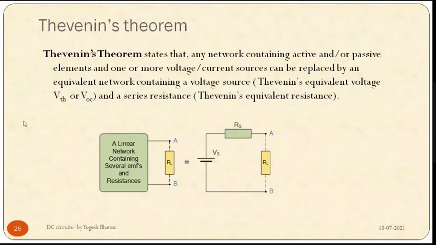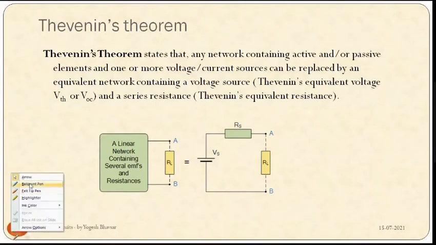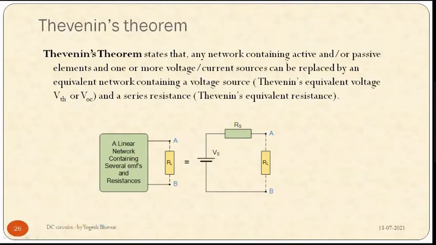And one or more voltage or current sources. Many voltage sources may be there, many current sources may be there. So this is one network we have. We can simply call it a complex network. This complex network can be replaced by an equivalent network consisting of a voltage source and series resistance.